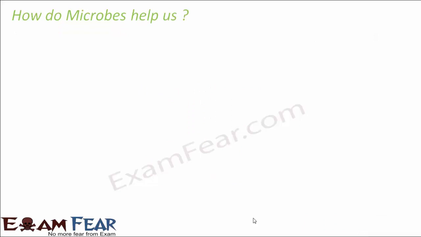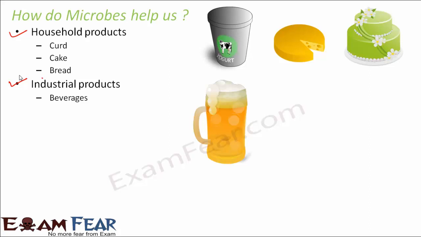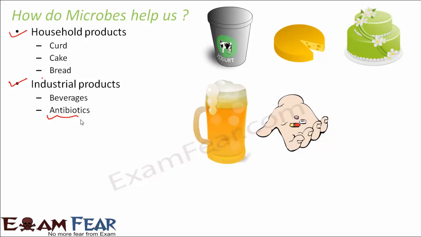So how do microbes help us? What are some of the ways in which they help us? They help us in a lot of household products. They actually help in the preparation of products like curd, cake, bread. Now I am sure that we consume all these in our day-to-day life, and in their preparation, microbes play the most important role. They also help in a lot of industrial products, like products which are prepared on a commercial scale in the industries, like beverages, antibiotics. So antibiotics, they are a boon to us.